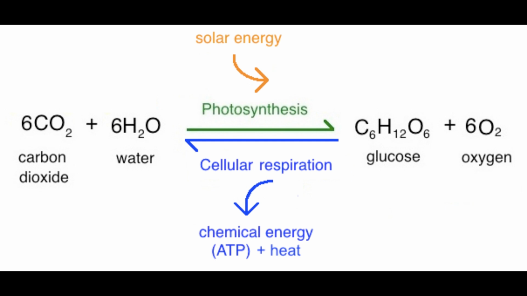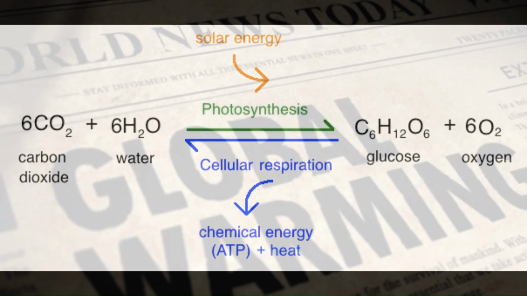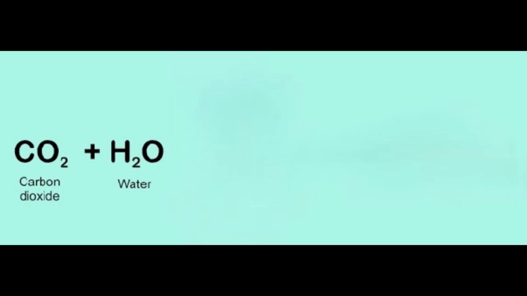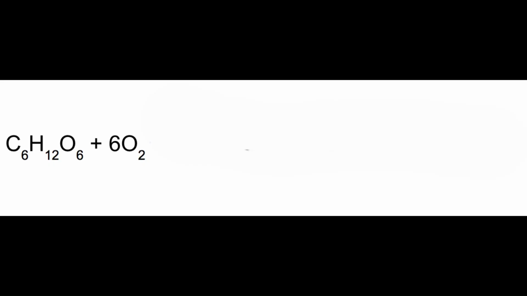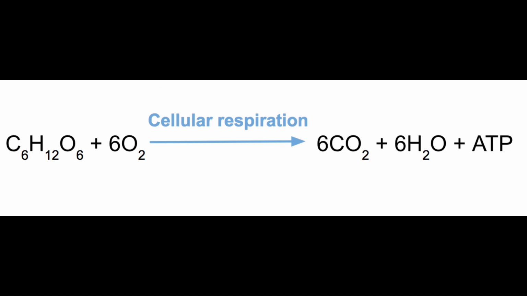This leaves zero waste. Carbon dioxide and water are constantly being converted into glucose and oxygen, while glucose and oxygen are simultaneously being broken back down into carbon dioxide and water while releasing energy, thereby balancing both sides. This is important as an excess of either side can cause unforeseen issues. Just on the surface, if all the carbon dioxide theoretically were to be converted into glucose, then plant life forms cannot photosynthesize and would die. If all the glucose were to be converted into carbon dioxide, then plant life forms cannot respire and would also die.